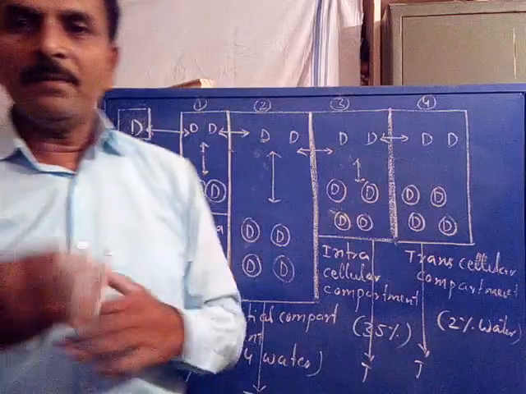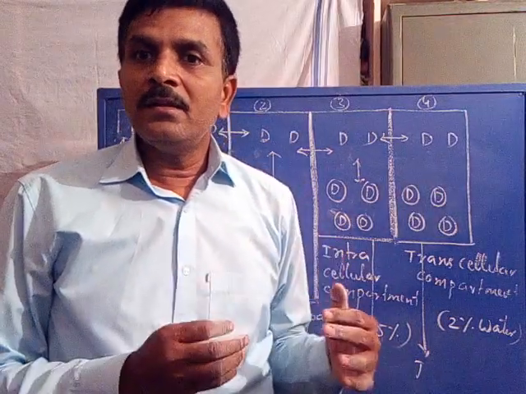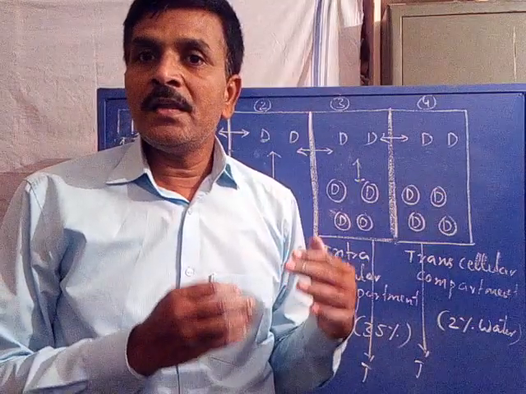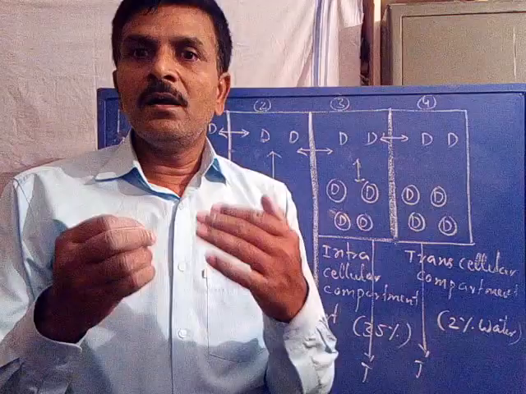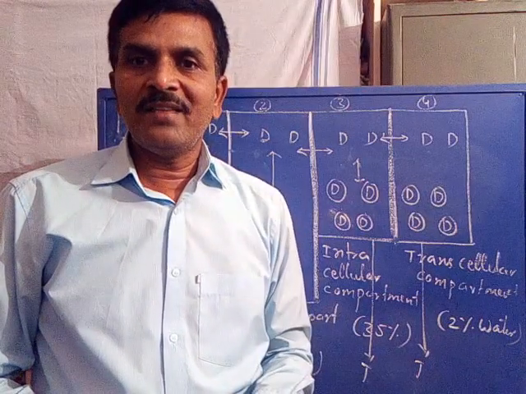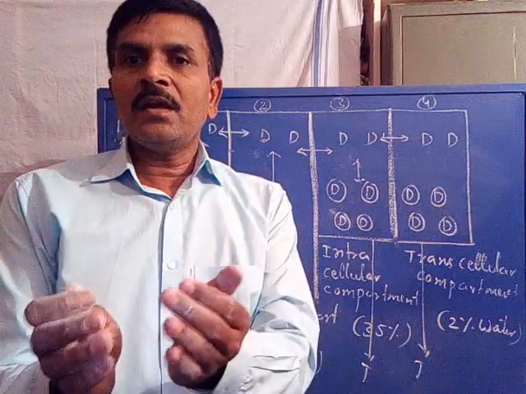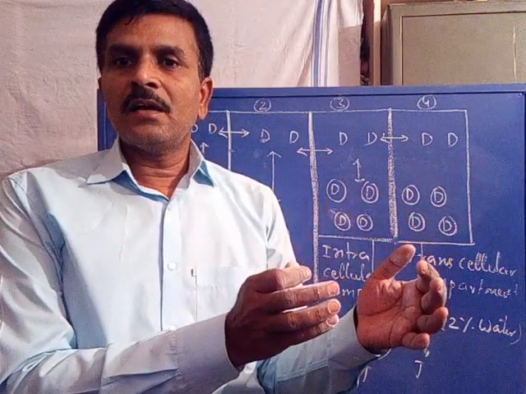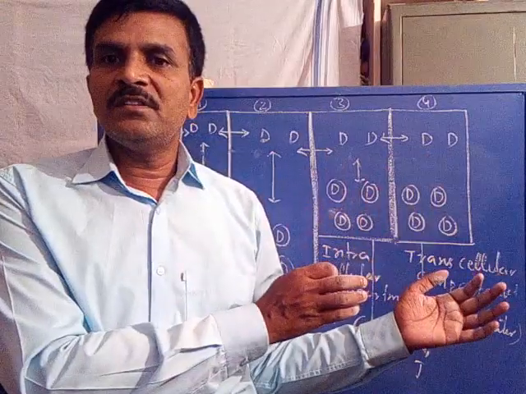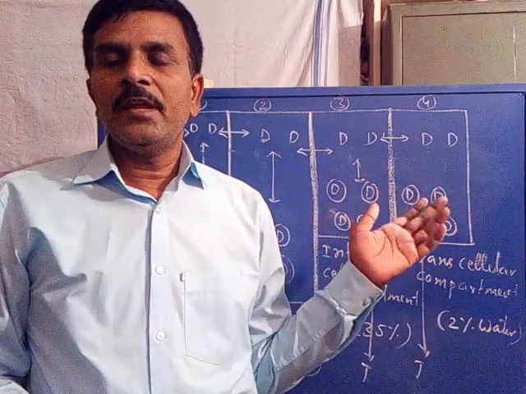Therefore, once again I can explain: a drug is released from any of the four compartments to the target in order to bind and to show its action. So here a certain proportion of the drug exists at the target, a certain proportion exists in the compartment, and a certain proportion exists in the storage depot. All are in equilibrium.